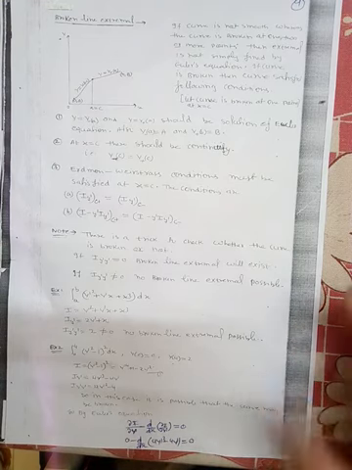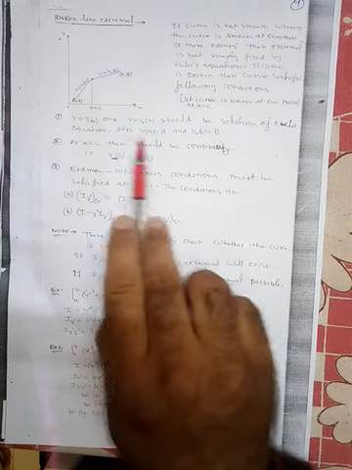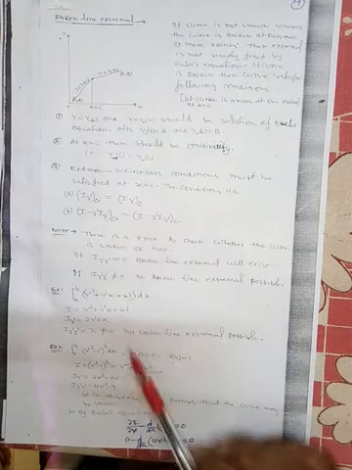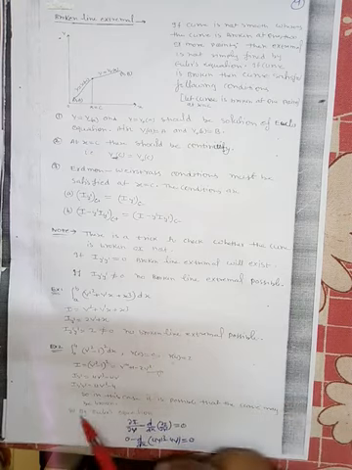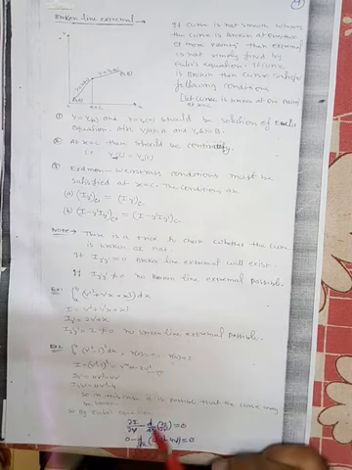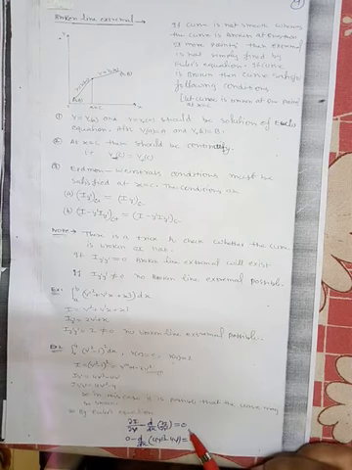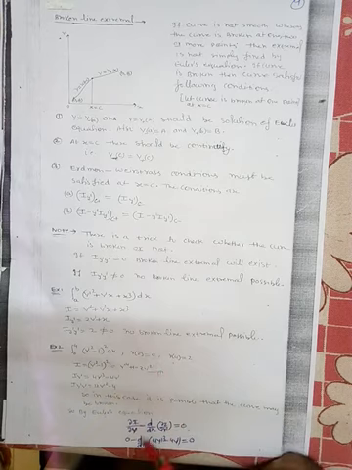Now to find the broken line extremal, the first condition is that the pieces should satisfy Euler's equation. So first I solve this problem using Euler's equation and find y. According to Euler's equation, del I by del y minus d by dx of del I by del y dash is equal to 0. There is no y here, so 0 minus d by dx.